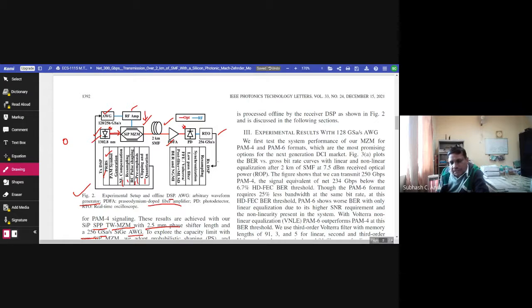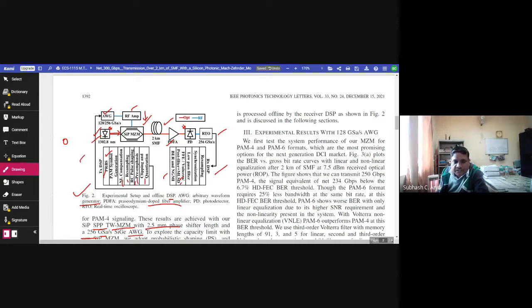And at the receiver side, we have another DSP. Its job is resampling, synchronization, low pass filter, then feed forward equalizer, and Volterra post filter, maximum likelihood sequence detector, then bit error rate and NGMI. This is the standard.